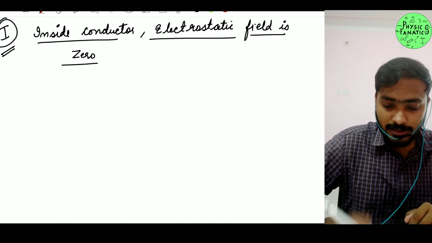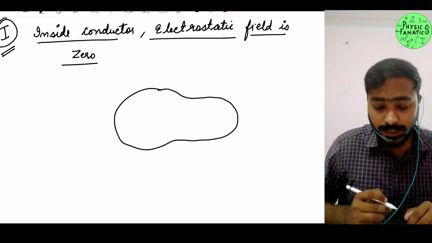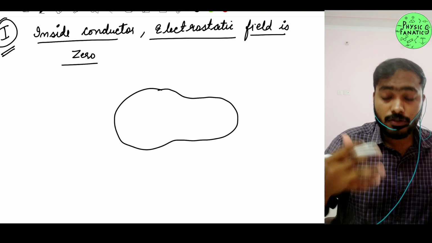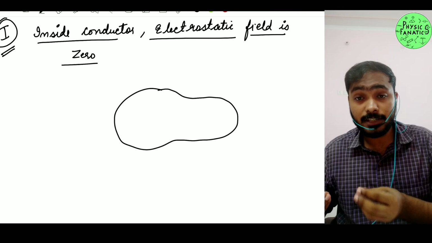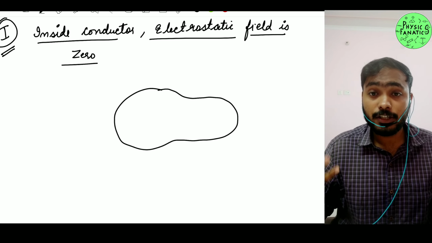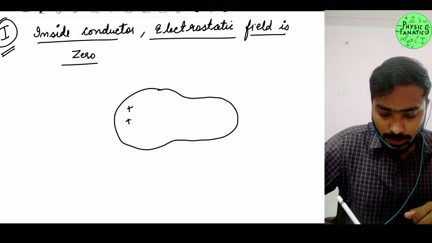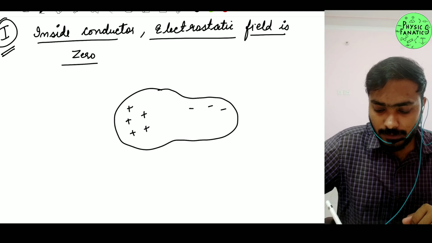Now let's try to understand that. Let's say I have this conductor, right? So let's say this is a neutral conductor. When I say neutral conductor, that means it has an equal number of positive charges as well as negative charges. That's why we can say the overall conductor is neutral. Let's say it has 5 positive charges, 1 2 3 4 and 5, and it has 5 negative charges, 1 2 3 4 5.